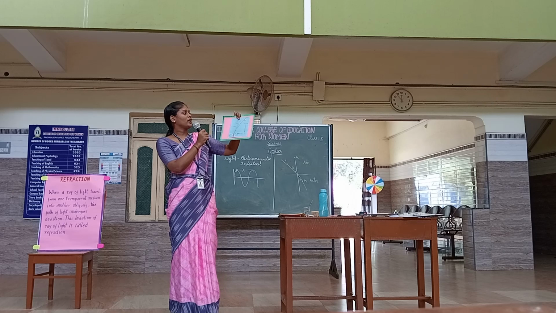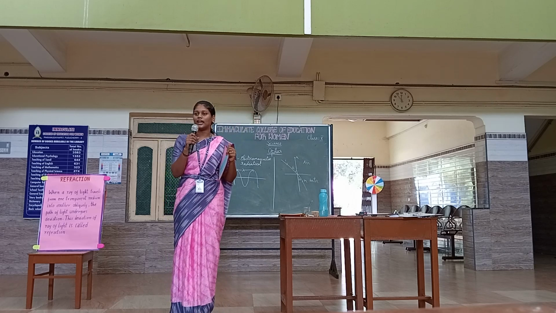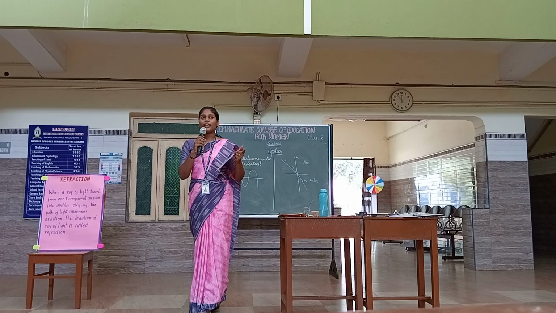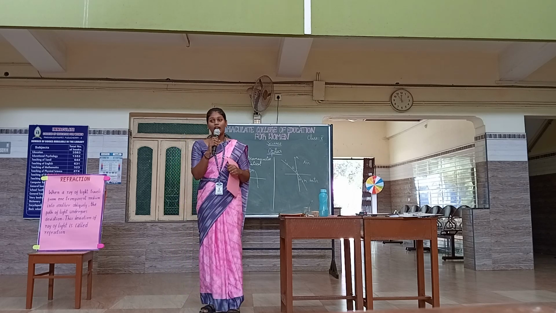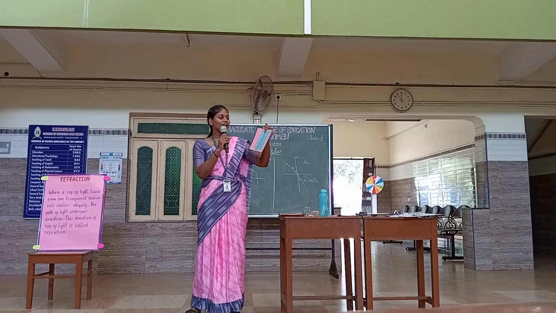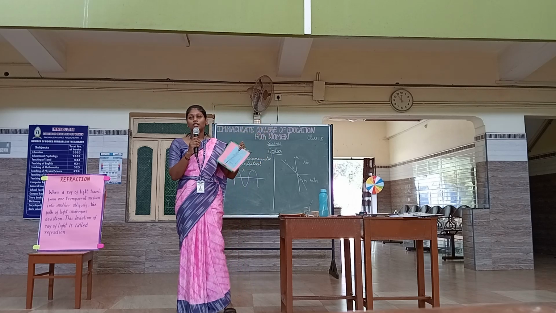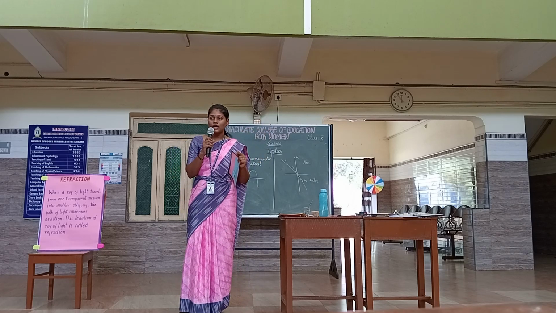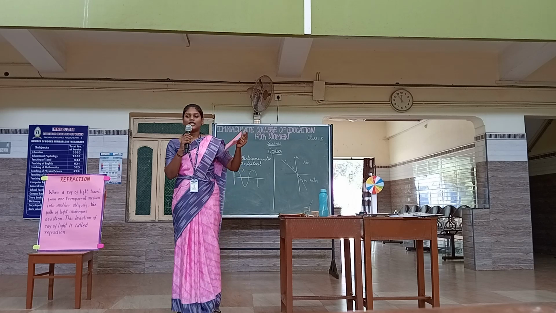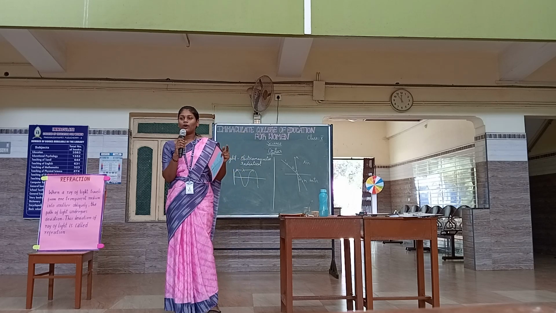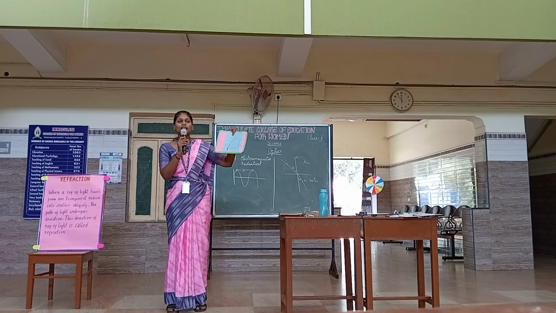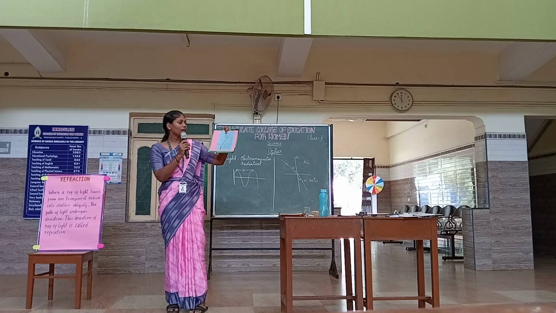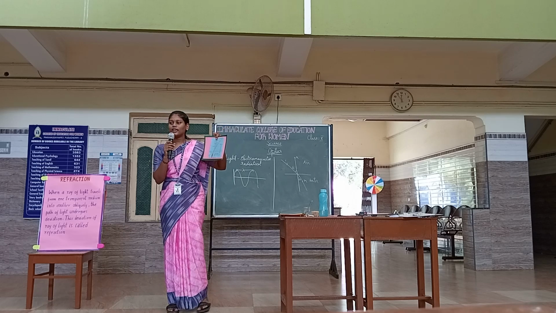See, when the star is in space, the medium in space is called the interstellar medium. The light from the star reaches Earth while passing through these mediums. So when there is a change in the medium, what is the light doing? Refract. So the light refracts and we are not seeing the exact position of the star, but the apparent position we are seeing. Okay, is that clear?